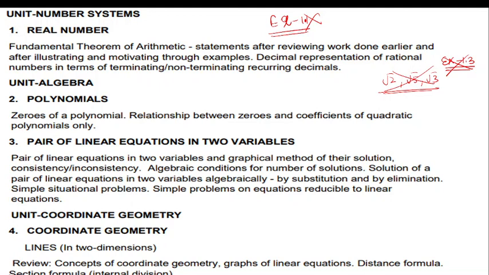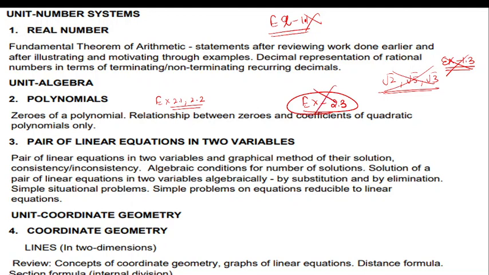Now from chapter number 2, zeros of a polynomial, and the relationship between zeros and coefficients of a quadratic polynomial, which is included in exercises 2.1 and 2.2, are included in the syllabus, but exercise 2.3, which is the division algorithm, is not included from the examination point of view.